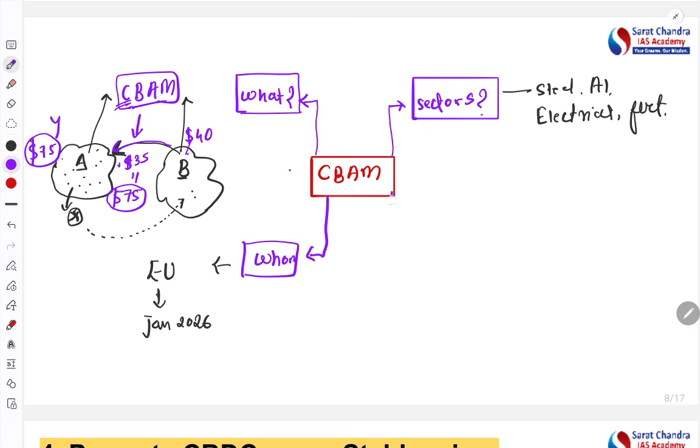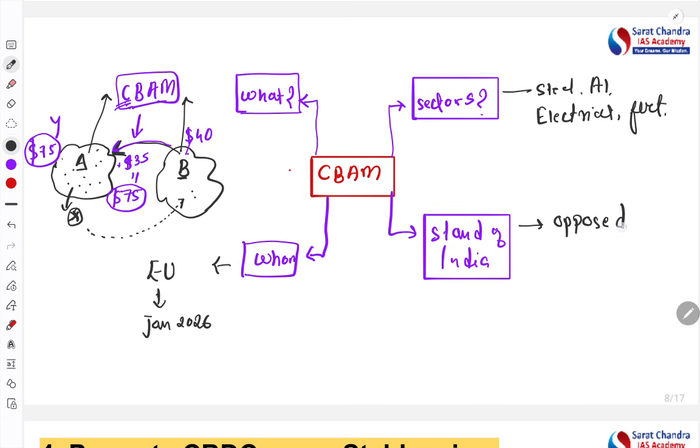What is the stand of India? India opposes this particular tax, and says these are a form of non-tariff barriers. What are non-tariff barriers?